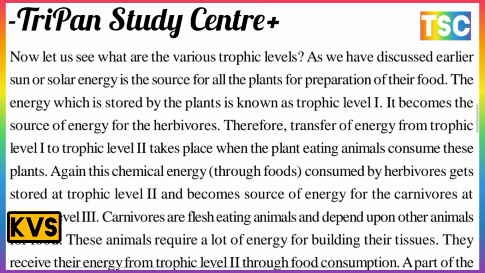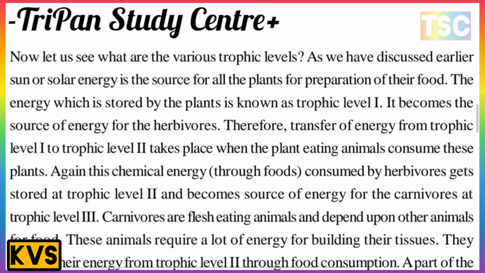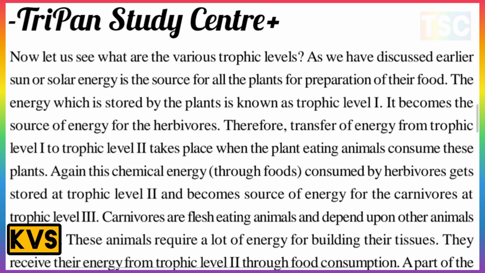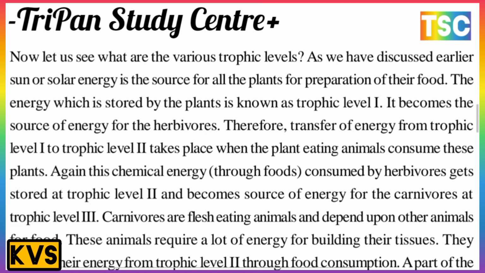Now let us see what the various trophic levels are. As we have discussed earlier, the sun or solar energy is the source for all plants for the preparation of their food. The energy which is stored by the plant is known as trophic level 1. It becomes the source of energy for herbivores.